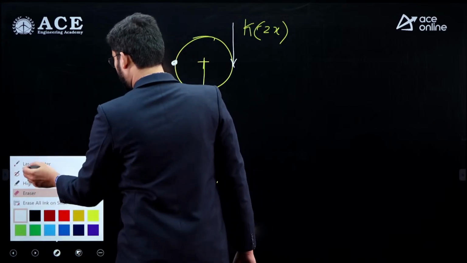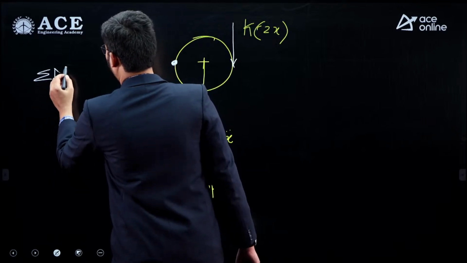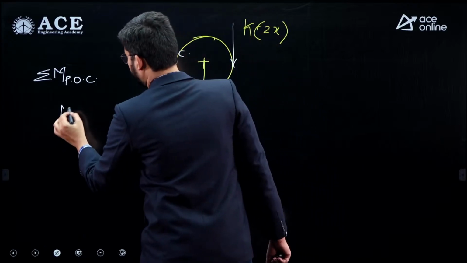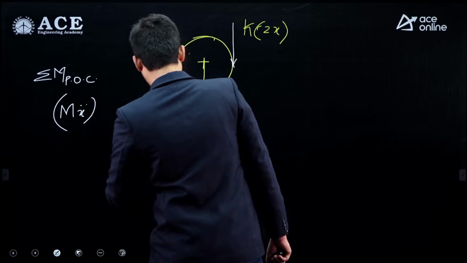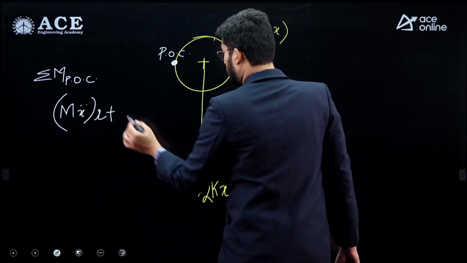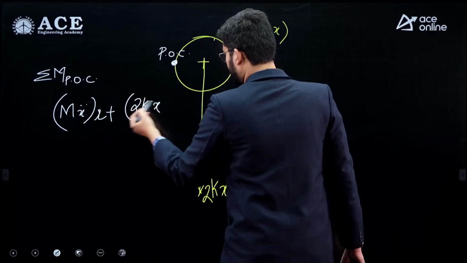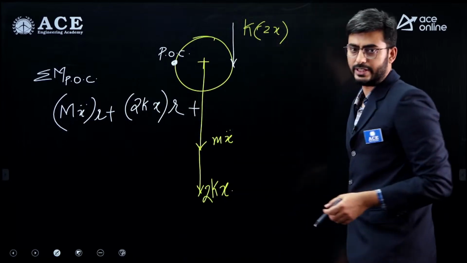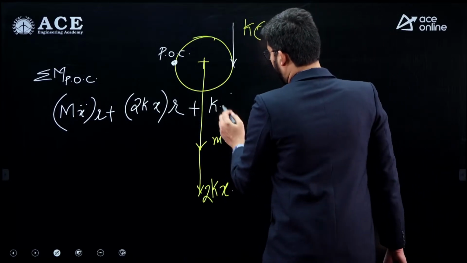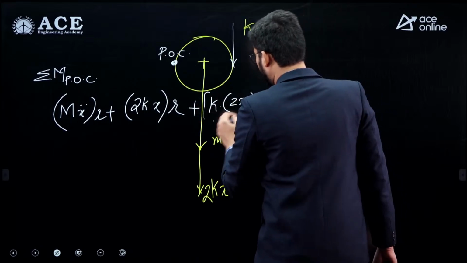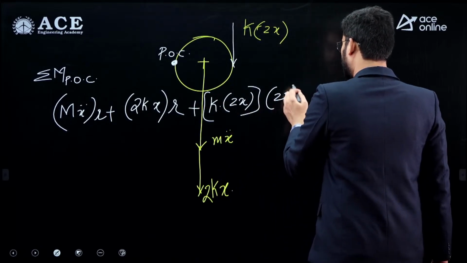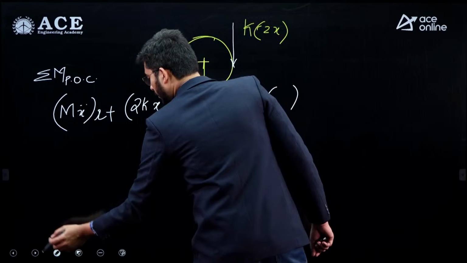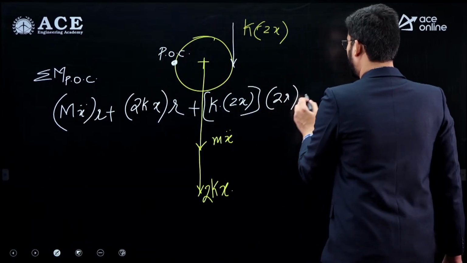Now if we take the moments about the point of contact, it will be m x double dot into perpendicular distance r, plus 2k, the spring stiffness, into x, the spring force, into perpendicular distance r, plus the spring on the circumference, which will have stiffness k and displacement 2x, and the perpendicular distance will be 2 times r, is equal to 0.